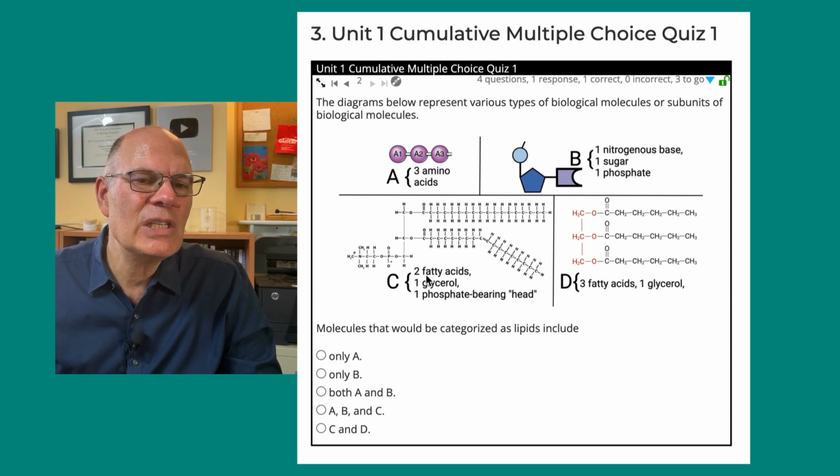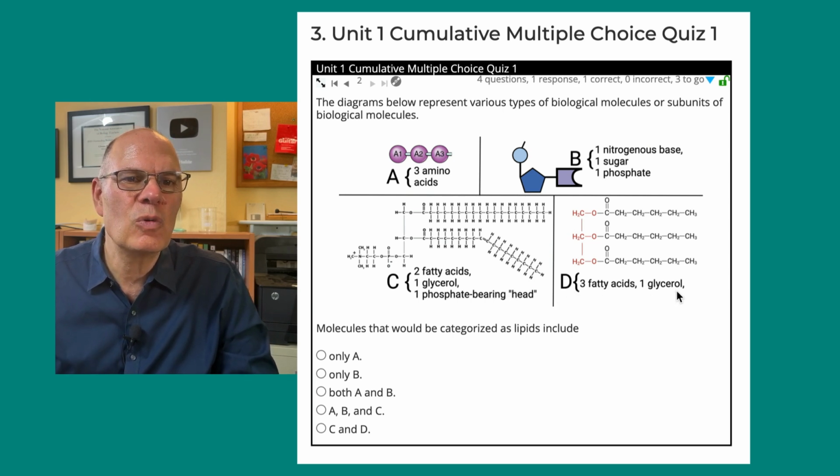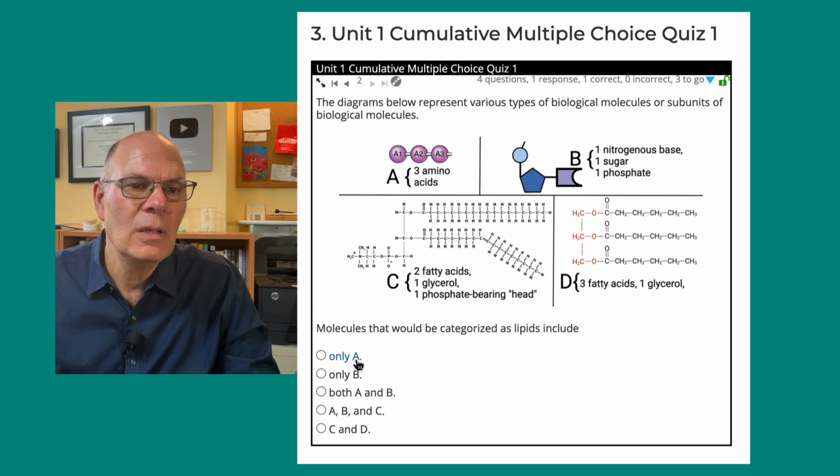Molecule C consists of 2 fatty acids connected to a glycerol and a phosphate-bearing head. Molecule D consists of 3 fatty acids linked to 1 glycerol. Which one or ones are molecules that would be categorized as lipids? Is it only A, only B, both A and B, A, B, and C, or C and D?